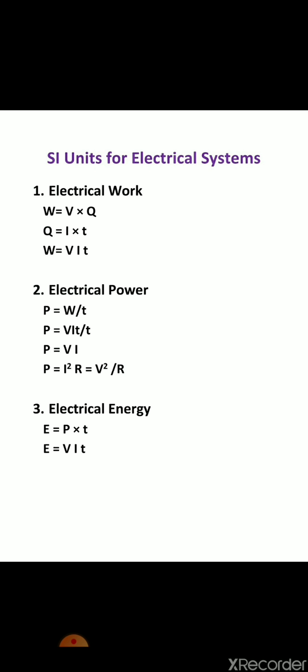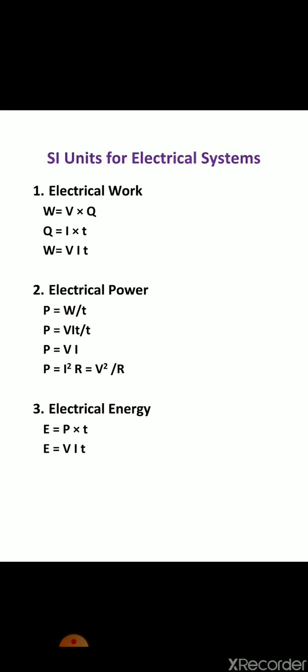Now second one is electrical power. Electrical power is the rate at which the electrical work is done. So electrical power is work done upon time. So P equals, we know that work done is V into I into T, where V is the voltage, I is the current and T is the time. So P equals VIT upon T, so P equals VI. So electrical power is the product of voltage and current.